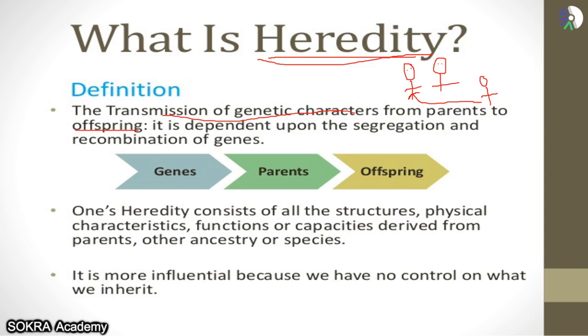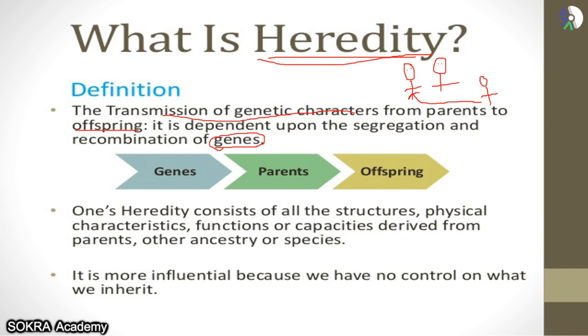It is dependent upon the segregation and recombination of genes. Now, as I've told you before, genes are used to make protein and they are also used to transmit the genetic characters. Now, various combinations of various genes take place in your body, and according to that, the characteristics of your parents are transferred to you. Now, let me give you one example.